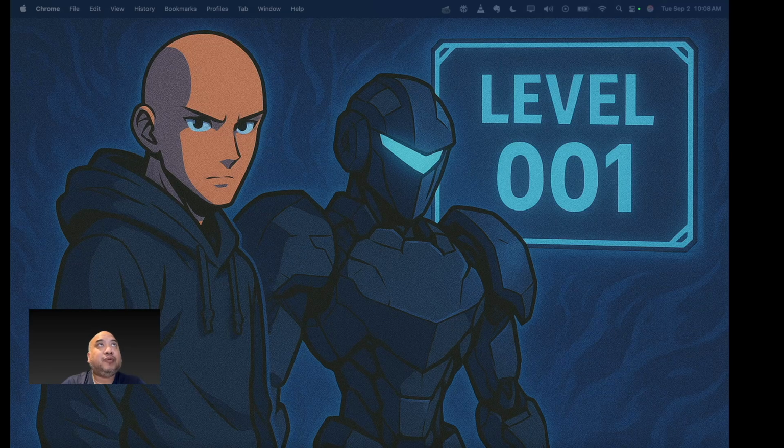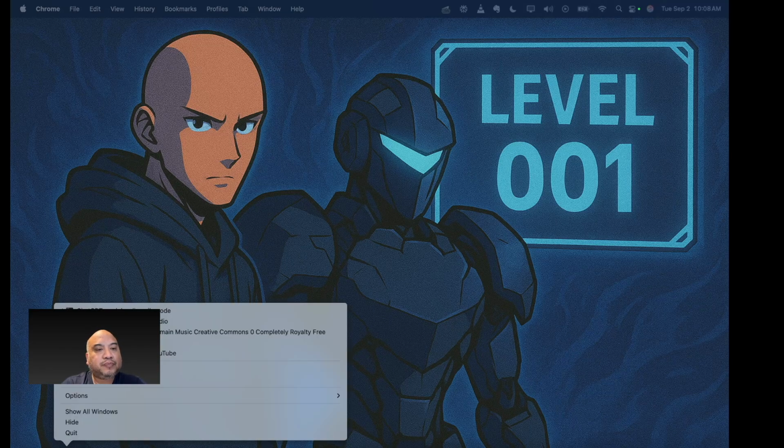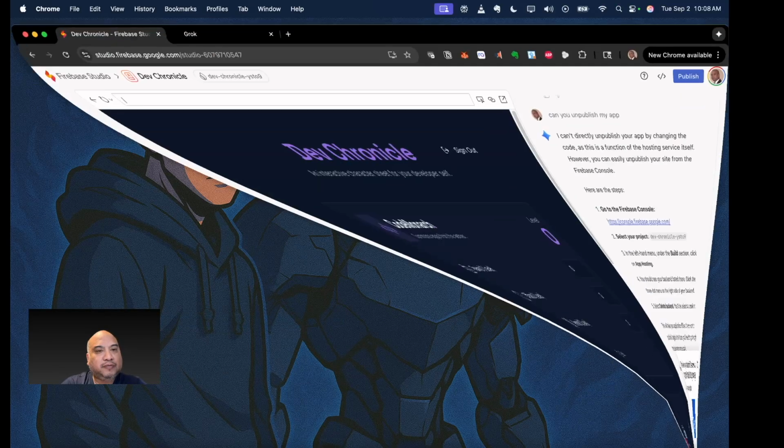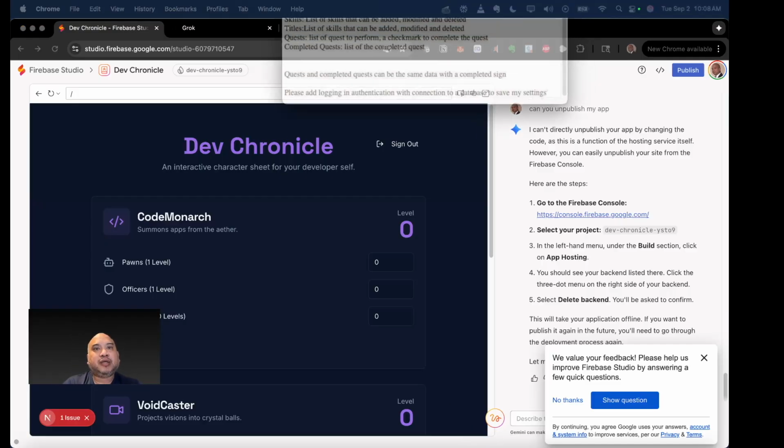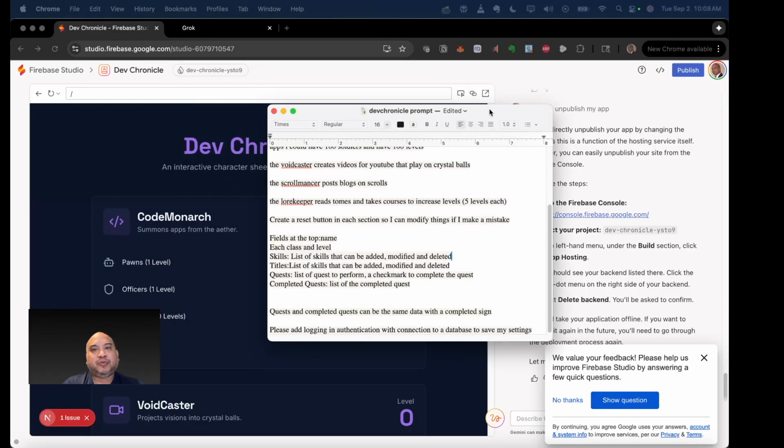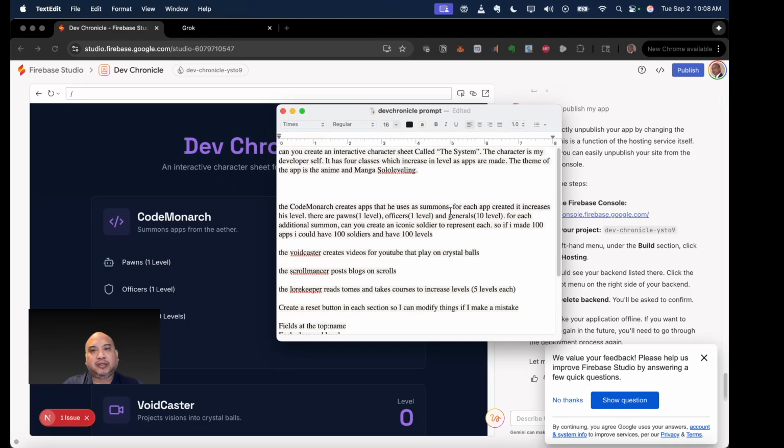Since this is a Solo Leveling theme, my first idea was to create an app that is kind of like the system, which gave Jinwoo commands and helped him increase his power. So this is basically the prompt I used in Firebase Studio. I wanted to try using Firebase Studio off the bat so that I could integrate a backend.